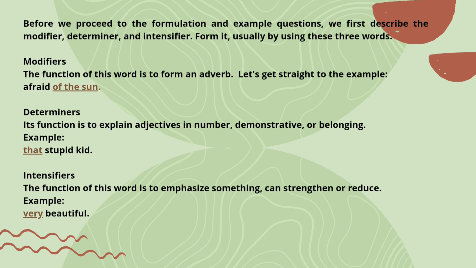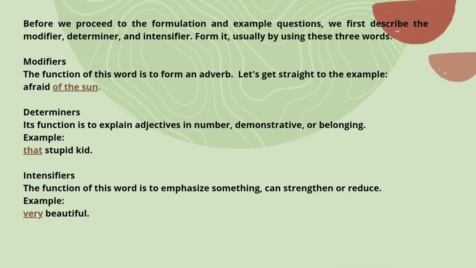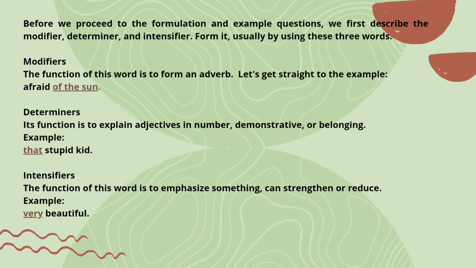The second is determiners. Its function is to explain the adjective in number, demonstrative, or belonging. For example, "that stupid kid." The underlined word is the determiner. The last is intensifier. The function of this word is to emphasize something, to strengthen or reduce. For example, "very beautiful." What is underlined is the intensifier.